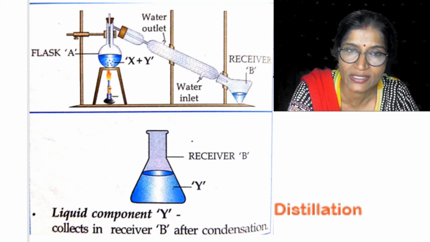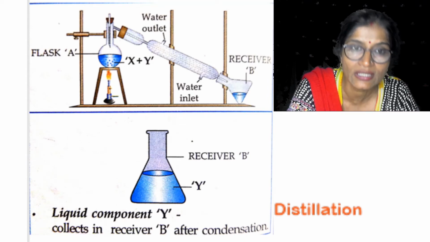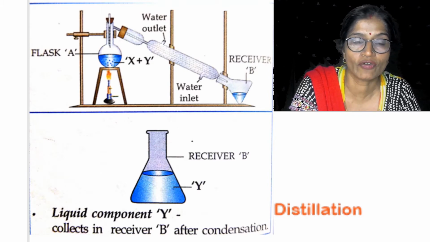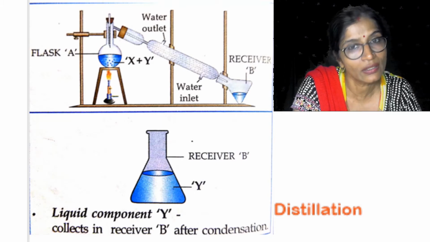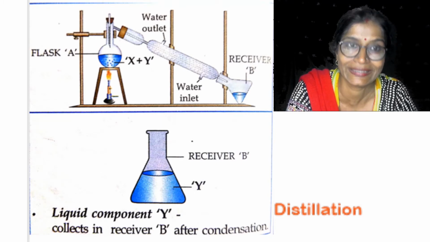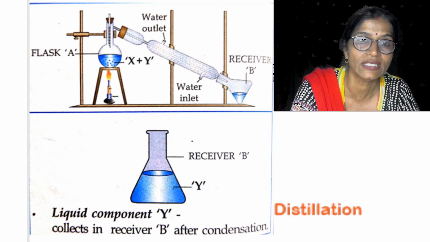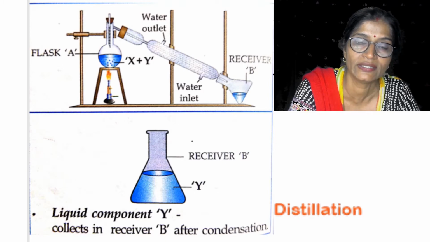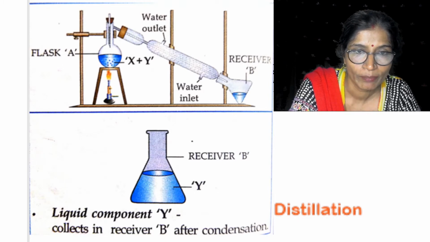You can see the condenser. When it is passed through the condenser, then what will happen? The water condenses from gaseous state to the liquid state. Means you will get the liquid water, and that is collected in the receiver. You can see a conical flask which is acting as a receiver, where water is collected in the liquid form.